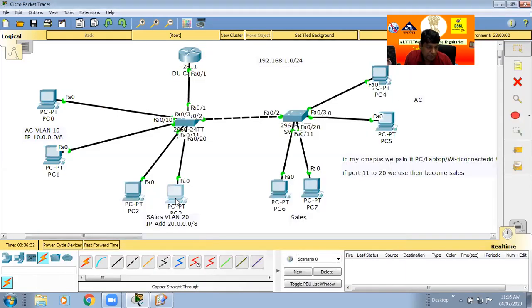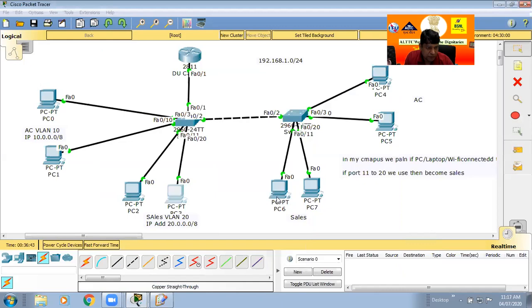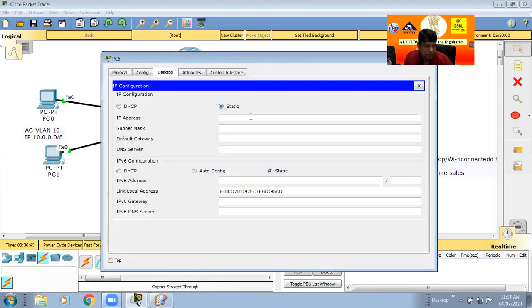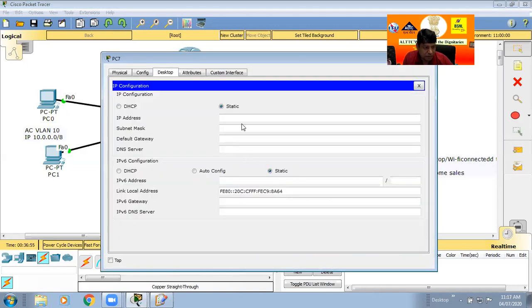Now all sales computers as per our planning get an IP, and this IP is 2, 3. Another 2 PCs also here. This PC, click desktop and go, and this is number 4, and the gateway is the same because this is also under one VLAN. Another computer, go, that is 5.